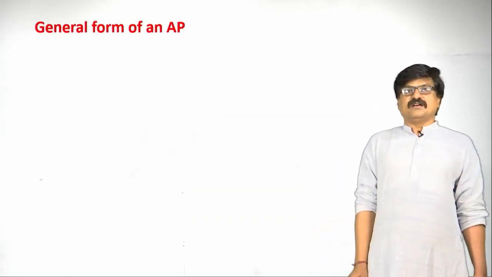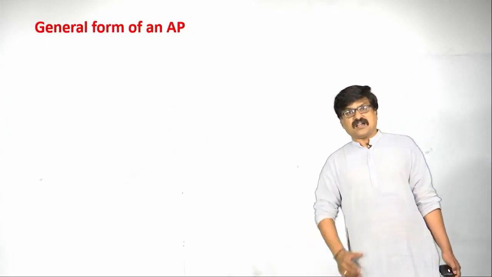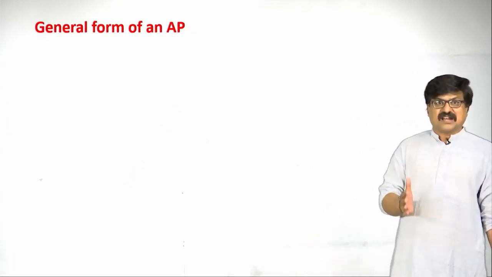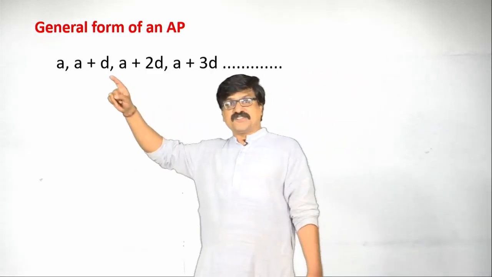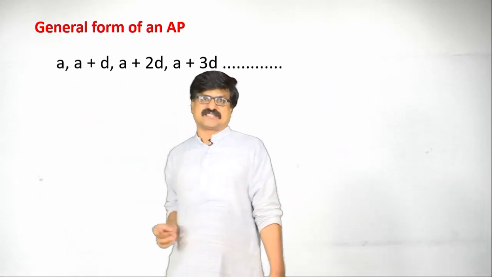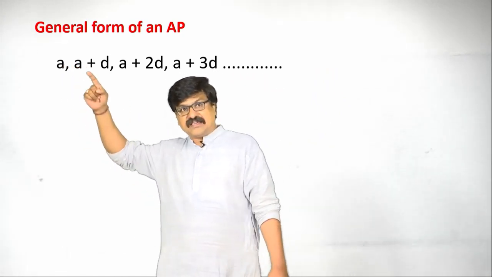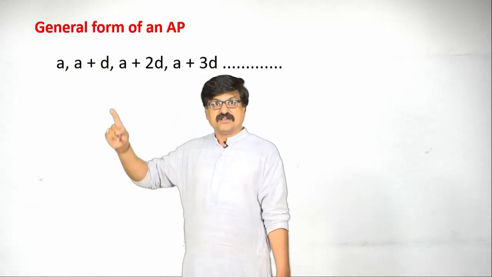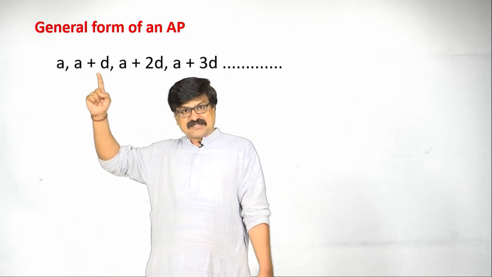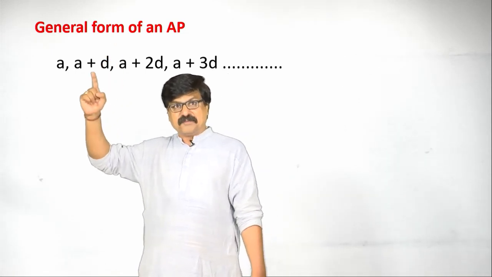Let us take the next part, how to write the general form of an arithmetic progression. It is very simple. Suppose you consider A as the first term, add A with the common difference D, we get A plus D. For the second term A plus D, add D. A plus D becomes A plus 2D.